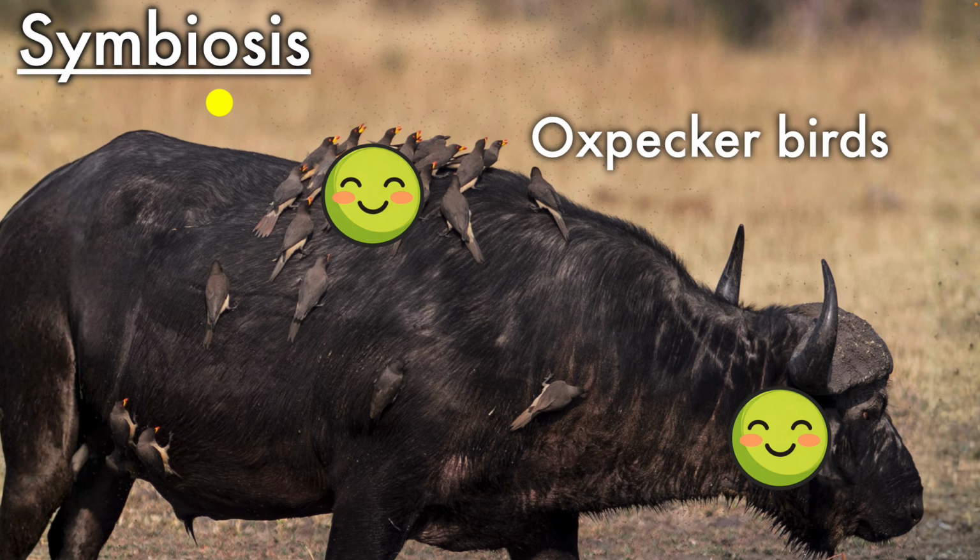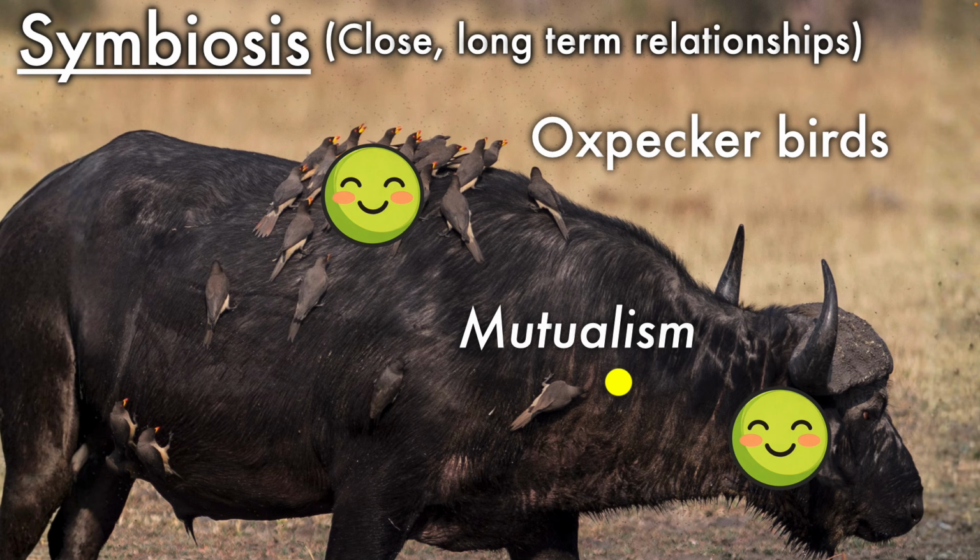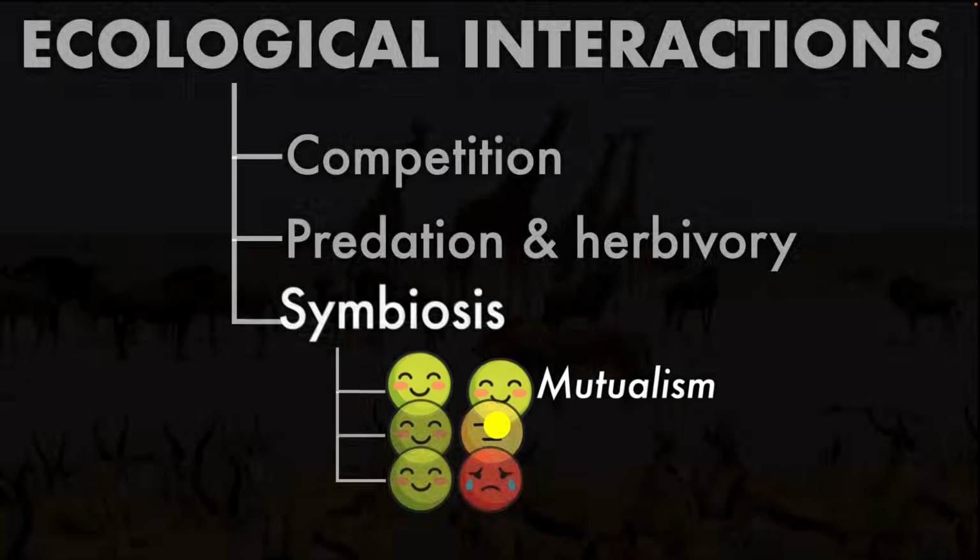It's a type of ecological interaction in which organisms form close, long-term relationships with each other. Now, this particular kind of symbiosis in which both the organisms are benefiting, we call it mutualism. And notice, the birds are not trying to help the buffalo. No. They're just trying to eat the food, and the buffalo ends up benefiting as a natural result of that behavior, right? But this is not the only kind of symbiosis.